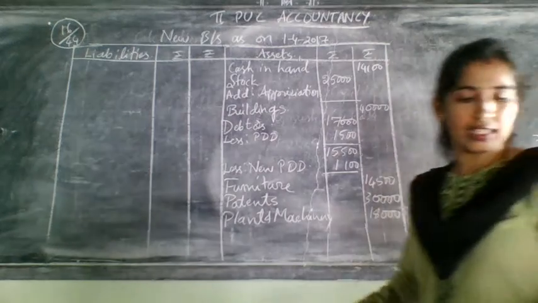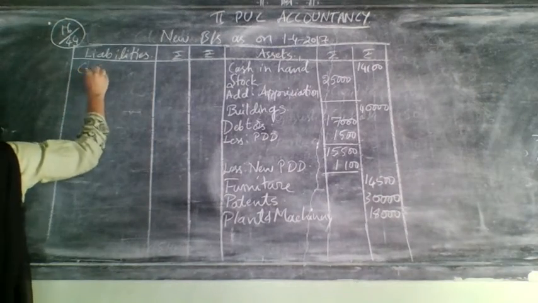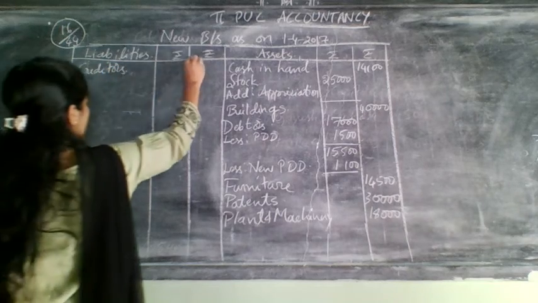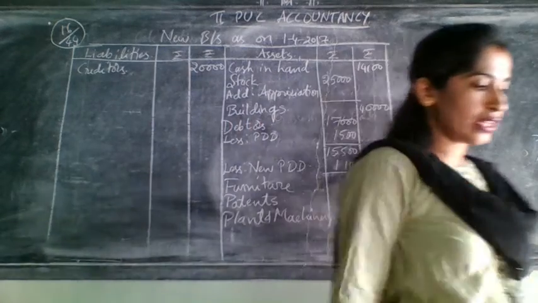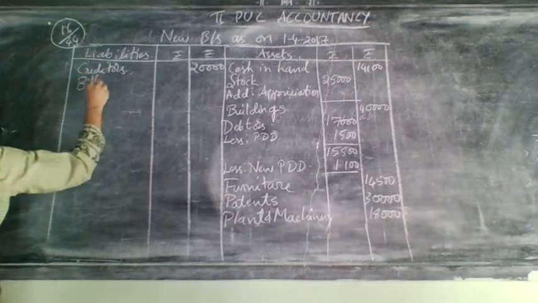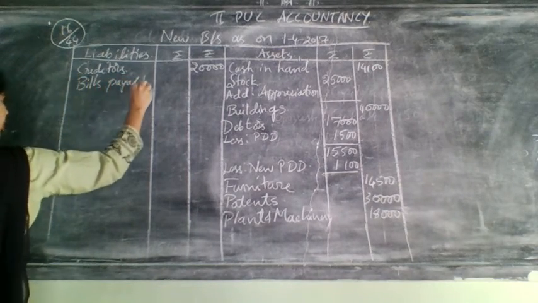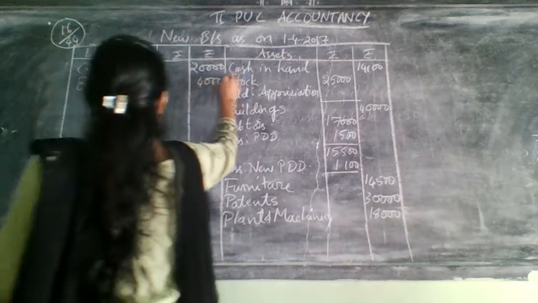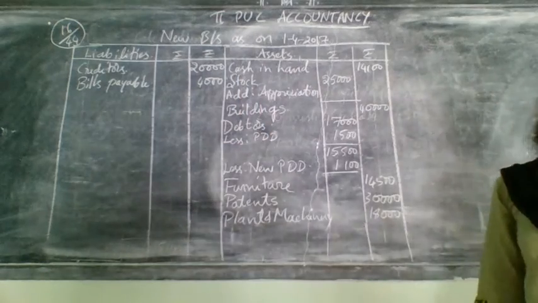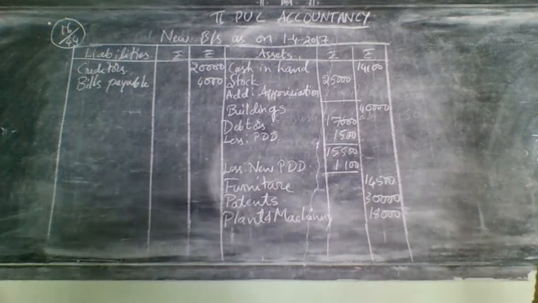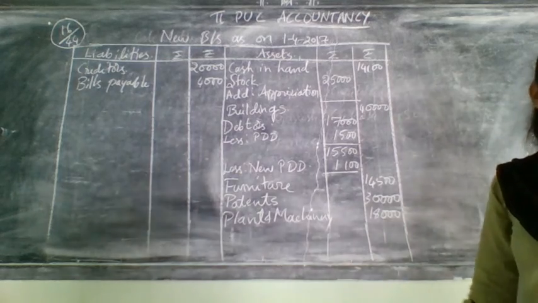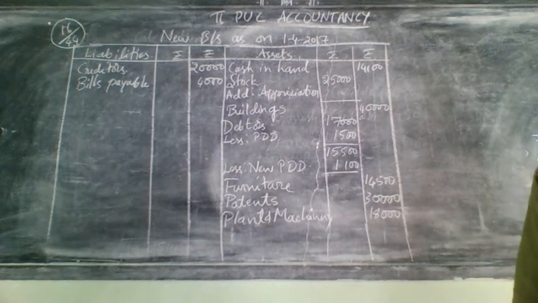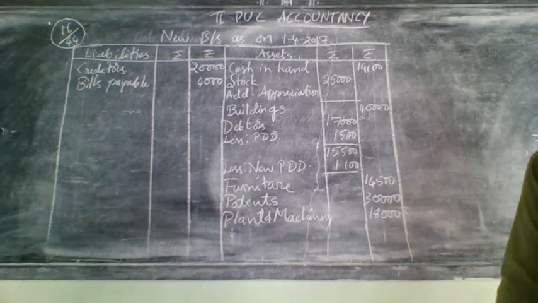Liability side you are having creditors 20,000. Write as it is because it is not having any other adjustment. Next one, bills payable 4,000. So write bills payable 4,000. For this also you will not have any other adjustment. So write directly. General reserve you should not take. Why? Because it was already over in partners capital account. We have distributed that amount among the old partners.